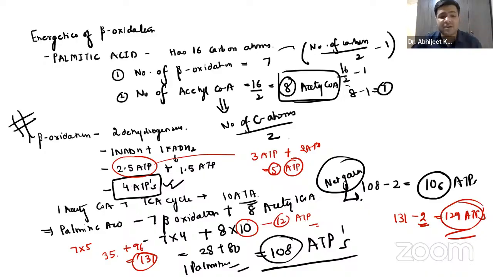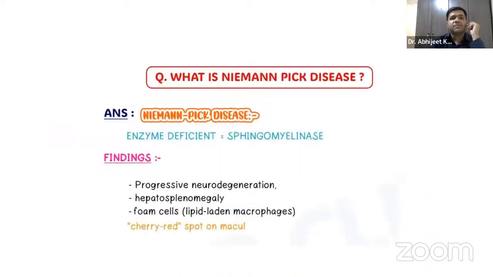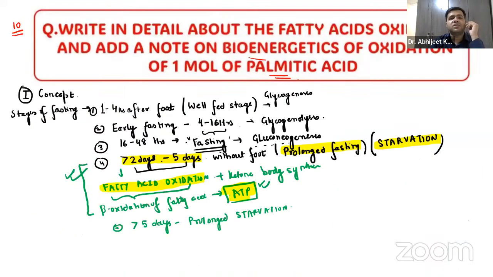If your teacher is saying go for the old calculation, just remember one NADH in the old calculation is 3 ATPs, and one FADH2 in the old calculation is 2 ATPs. Is that clear, everyone? So that was regarding the first part of the question, that is in detail about the fatty acid oxidation, the concept, the site, the parts I've told you, and the 3 steps, and the bioenergetics of palmitic acid, both the old and the new concept I've told you. So whichever your teacher says, just try to follow that, right?